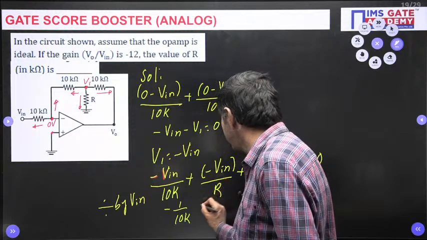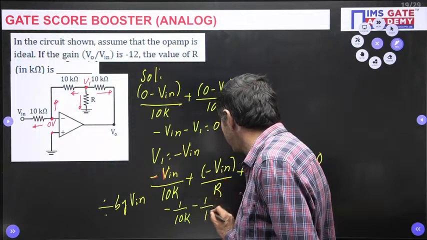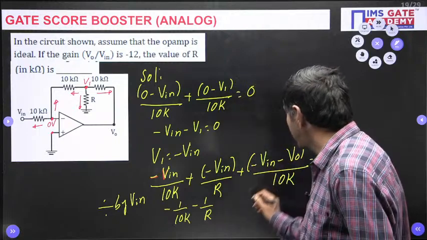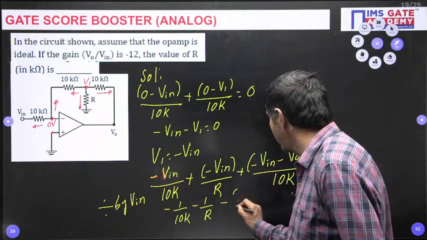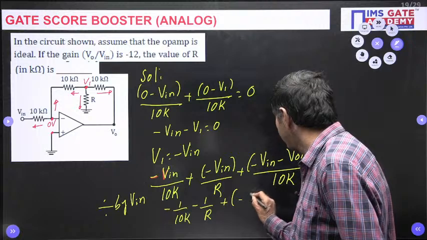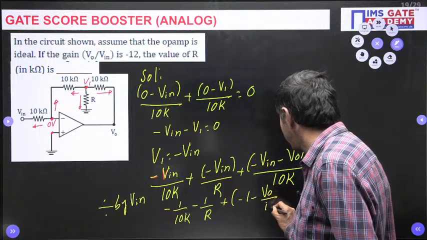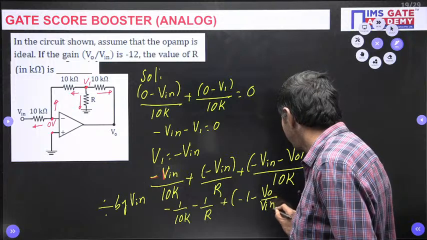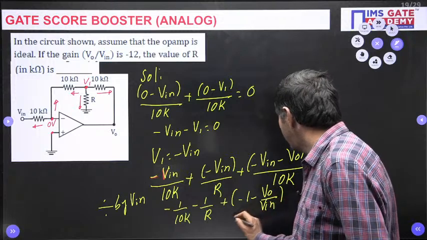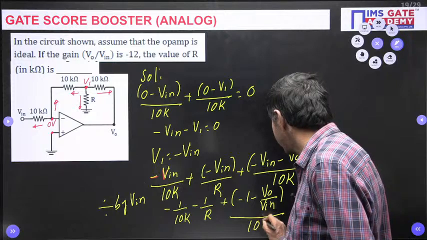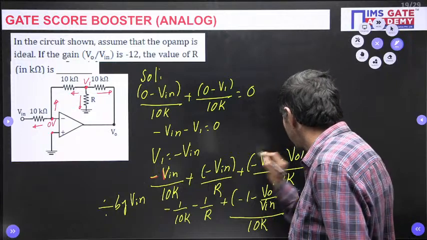Divided by V in means minus 1 by R, I will get. Divided by V in, this is a minus 1, I can get here now. V naught by V in, I will get V naught by V in divided by 10K, that equal to 0.